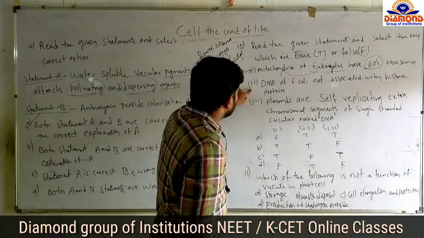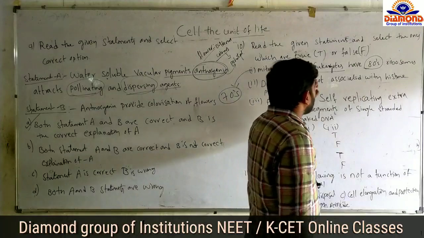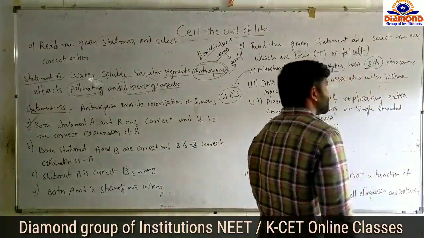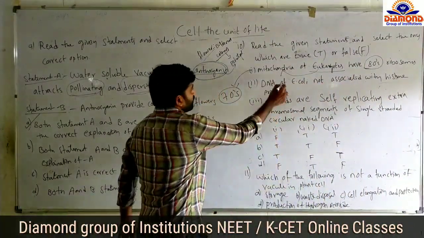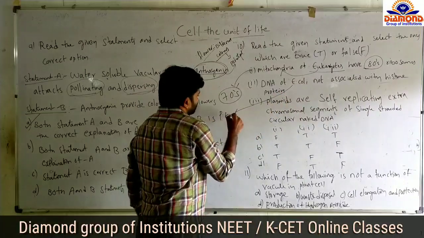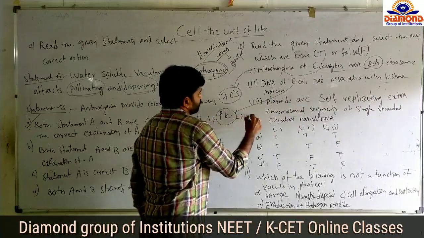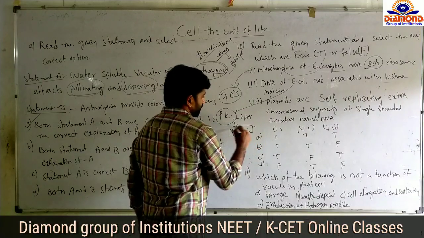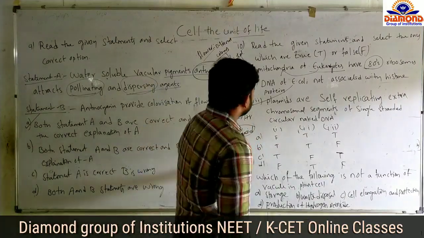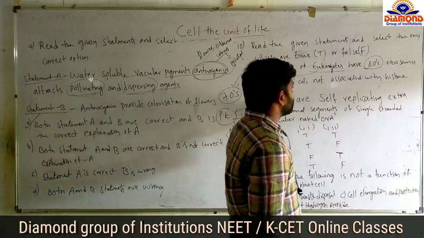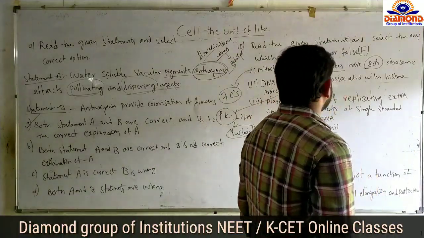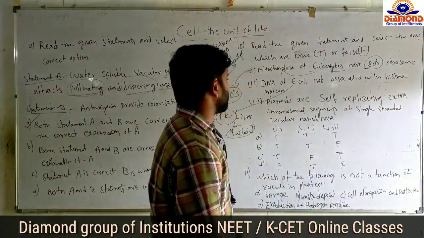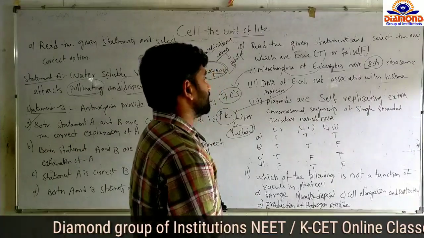And option 2, DNA of E. coli is not associated with histone protein. Yes, E. coli is a prokaryotic organism. It does not have any histone protein, so that's why we call it a nucleoid. And option 3, plasmids are self-replicating extra chromosomal segments of single-stranded circular DNA.